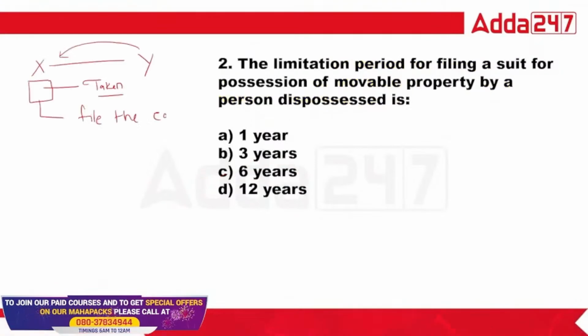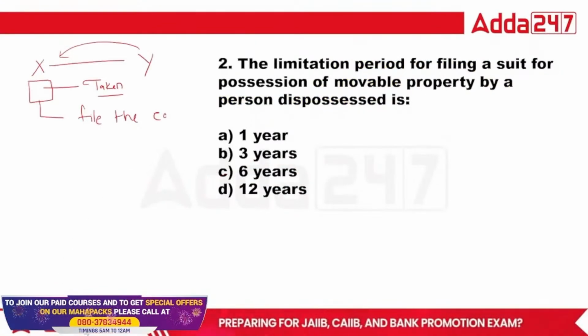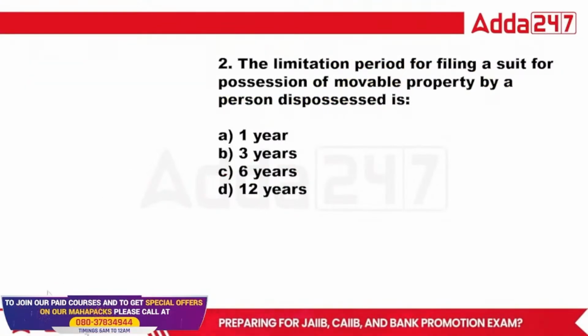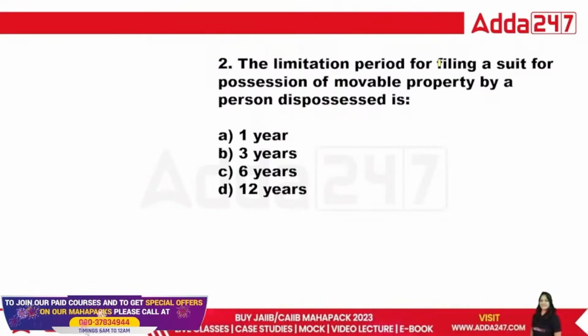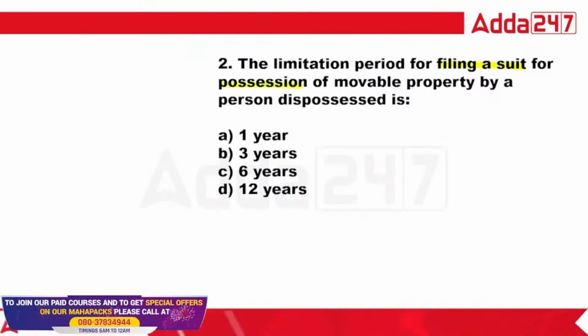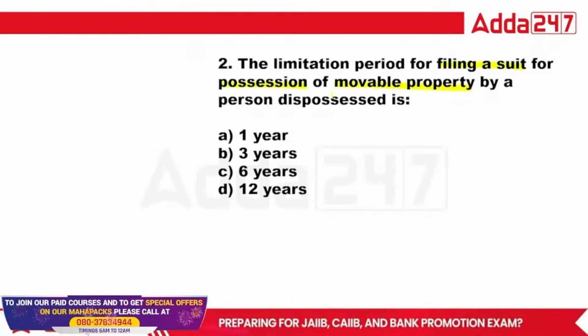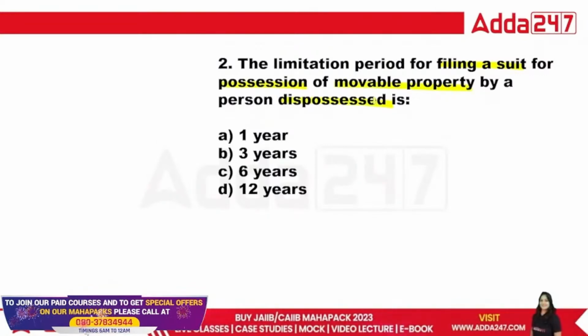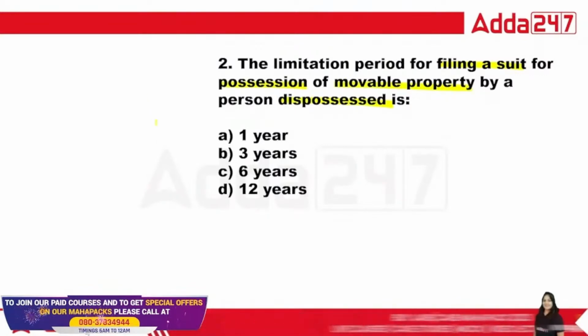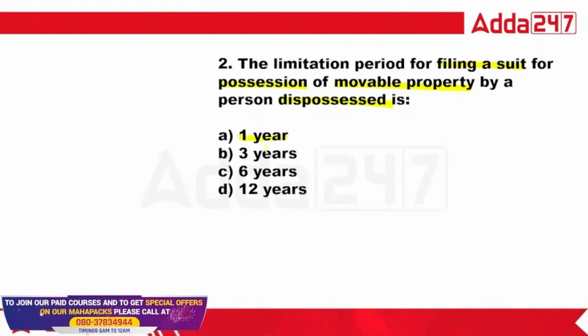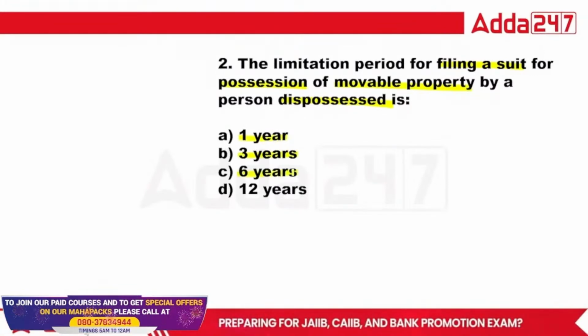Okay, next. The next question is, class, as you can easily see, the limitation period for filing a suit for possession of movable property that is dispossessed. If the movable property is dispossessed, what is the limitation period? 1 year, 3 year, 6 year, and 12 year.